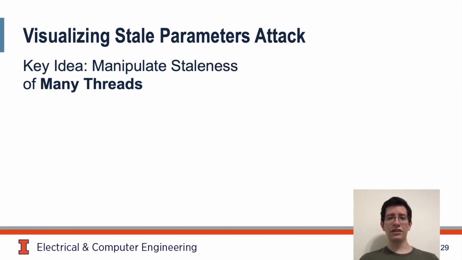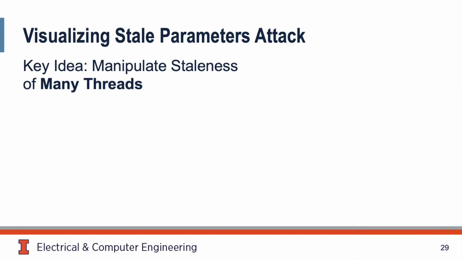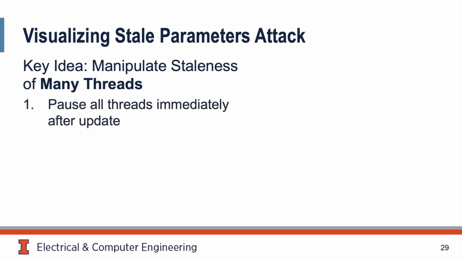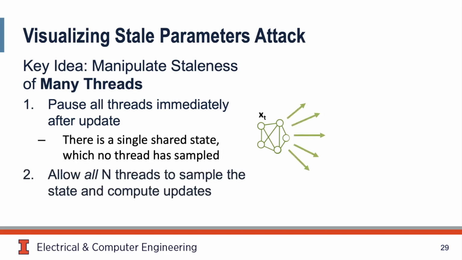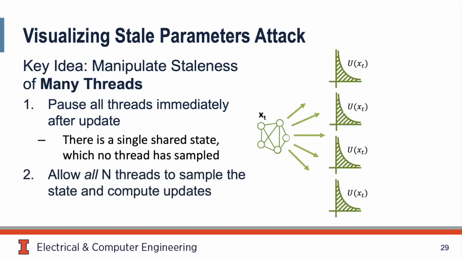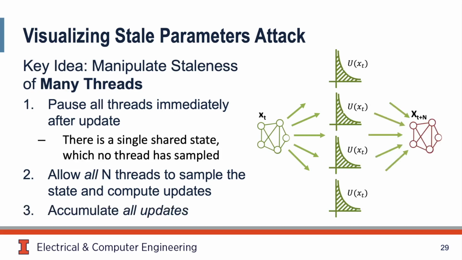Let's start by visualizing this variant. The key idea here is to manipulate the staleness of many threads. First, we pause all threads immediately after they update shared memory. This gives us a single shared state which no thread has yet sampled. Once all threads are halted, we allow all threads to sample the state and start computing updates. Finally, we accumulate all updates back into shared memory. This guarantees staleness on average.